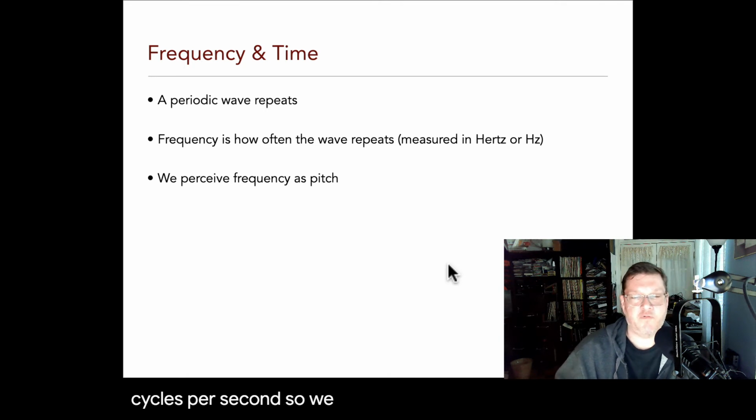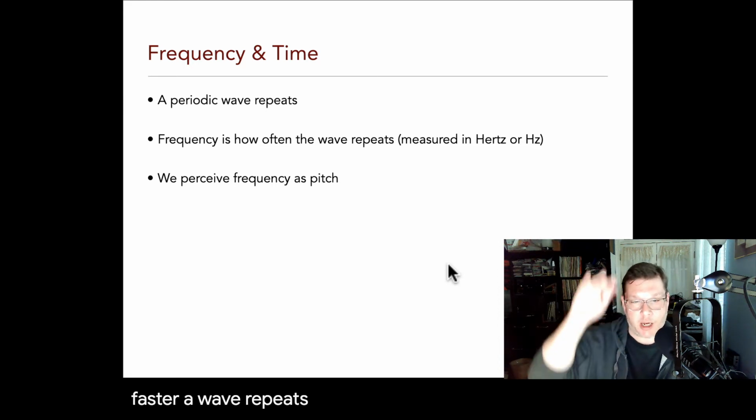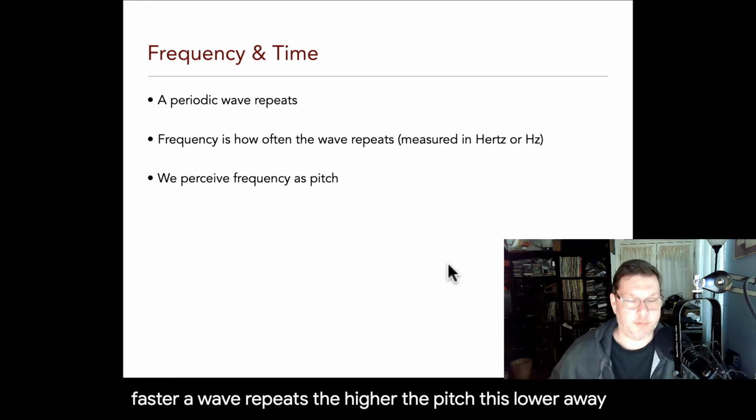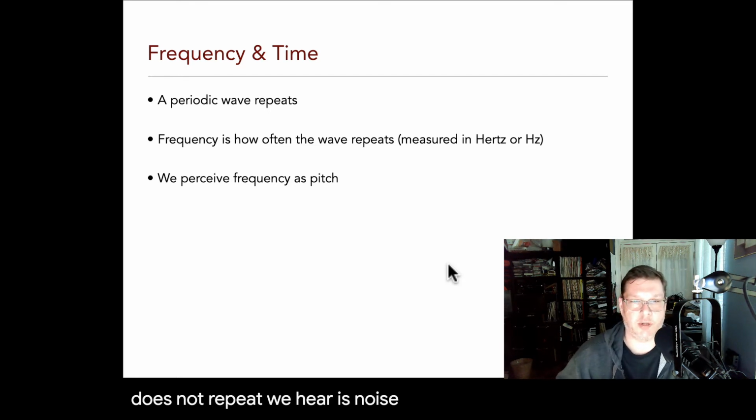So we perceive frequency as pitch. So the faster a wave repeats, the higher the pitch. The slower a wave repeats, the lower the pitch. A sound that is not periodic, that does not repeat, we hear as noise. So aperiodic or non-periodic things sound like noise.